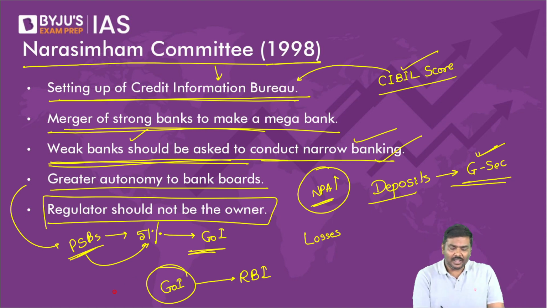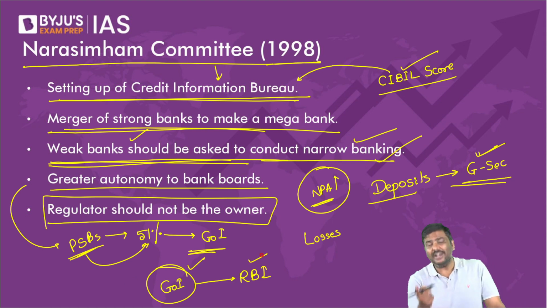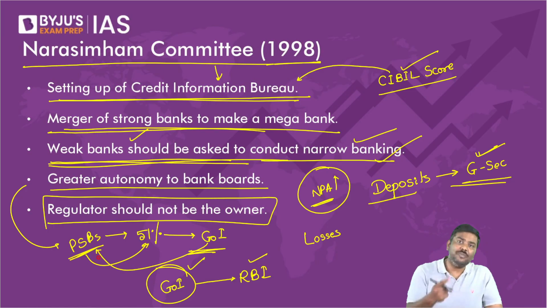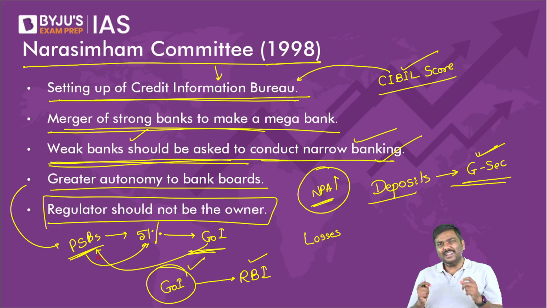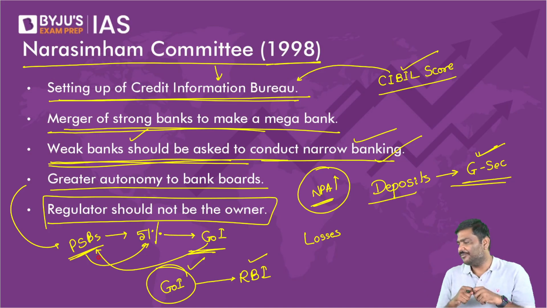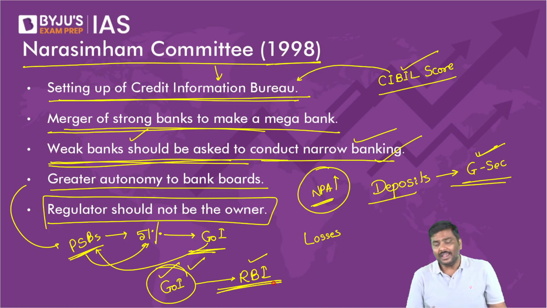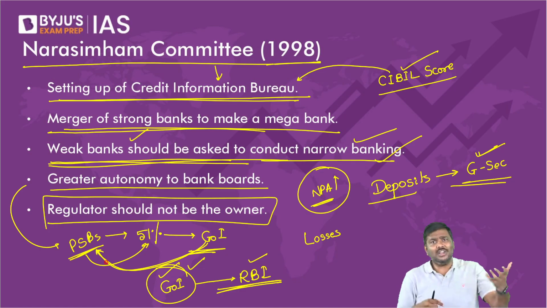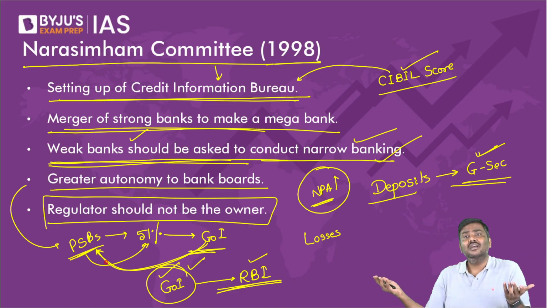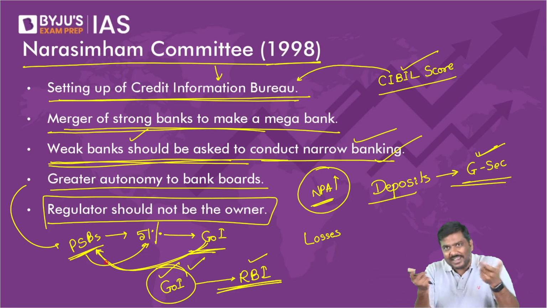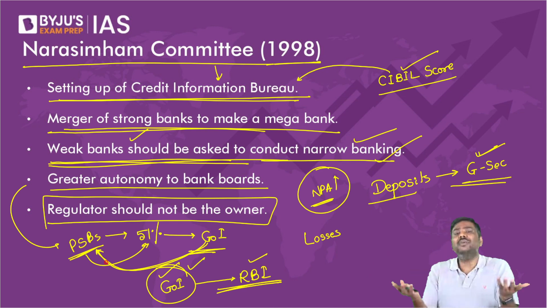So on one side, government through RBI is regulating the banking sector. On the other side, government is the owner of public sector banks. Don't you think there is a slight conflict of interest here? Owner is also a regulator. Any problem here? There is an issue here, right? Both cannot be the same.